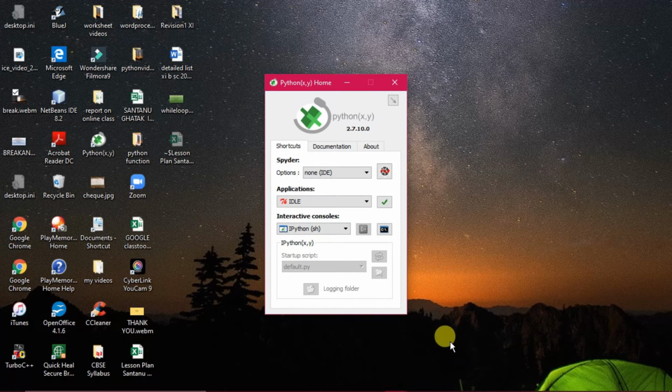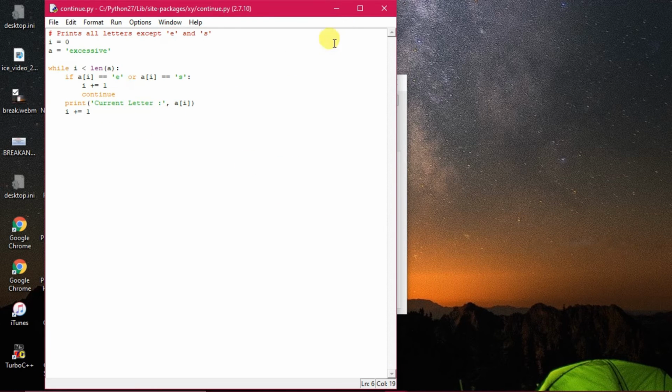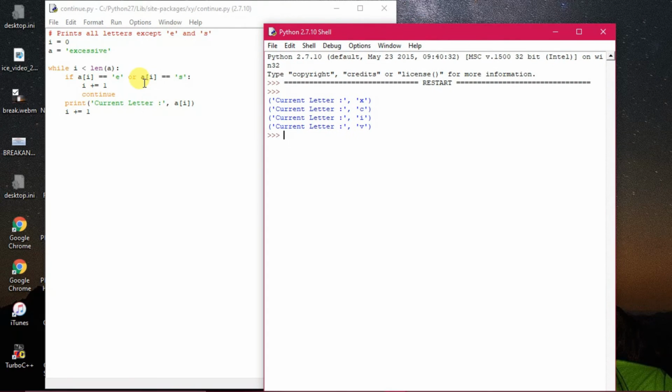Now you have seen the continue statement. Just opposite is the break statement. Let us see the programs with break. Now this was the continue, and you have seen this output very nicely here. Once more you see, except E and S, whenever the condition has been met, the control will be sent back to the loop once again. I is changing its value, thereby the subscript value is also changing, and letters are also changing as per the subscript value.